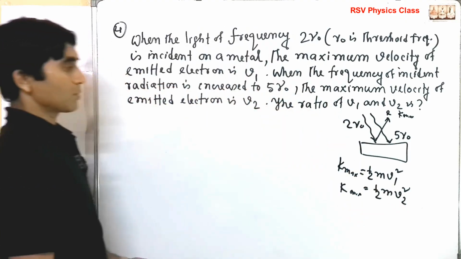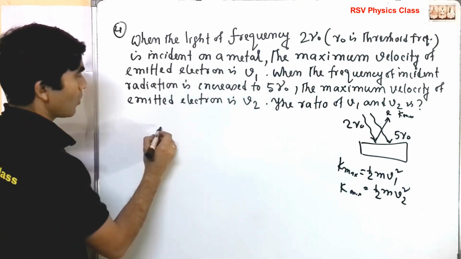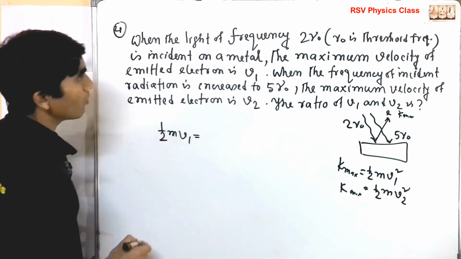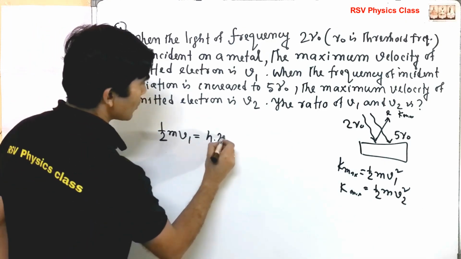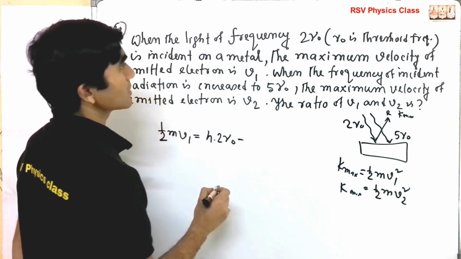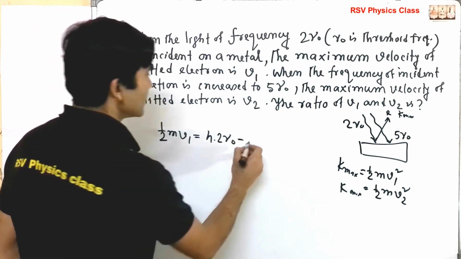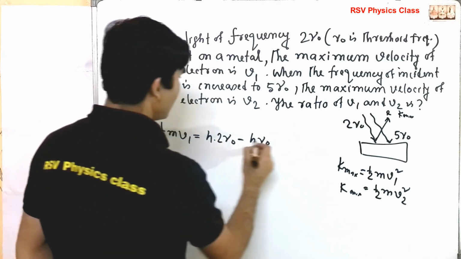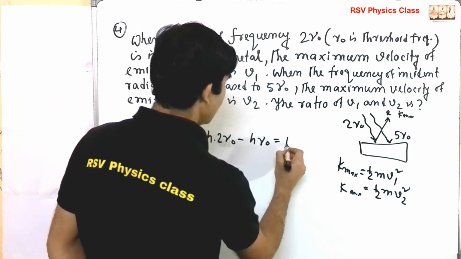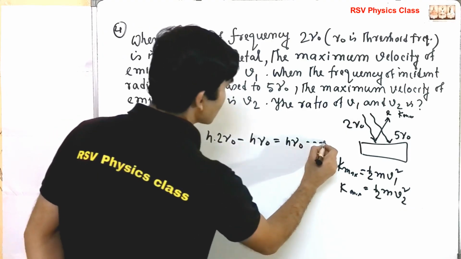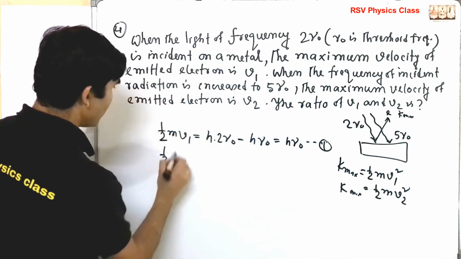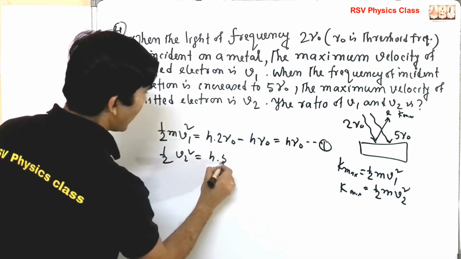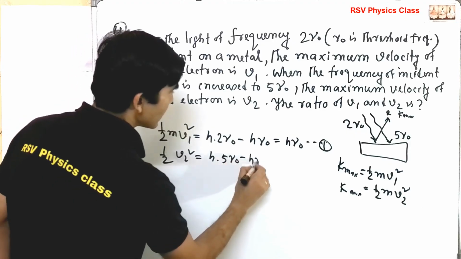So now you can tell the maximum kinetic energy, half m V1 square, is how much? h into twice nu 0 minus threshold frequency nu 0, meaning work function is h nu 0. So this is h nu 0. This is equation number 1, and half m V2 square equal to h 5 nu 0 minus h nu 0.